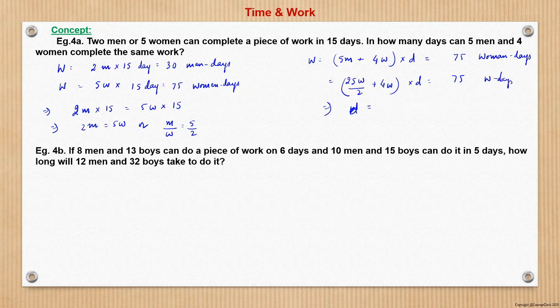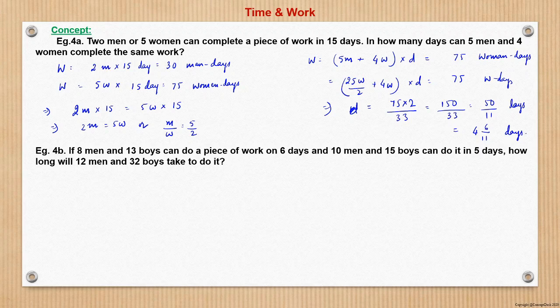So it will be like 8, 25, 8 is 33. So 33, and so this is 75 into 2 upon 33. So it becomes 150 upon 33, 50 upon 11 days. So that is 4 whole 6 by 11 days they will take to finish the given work.